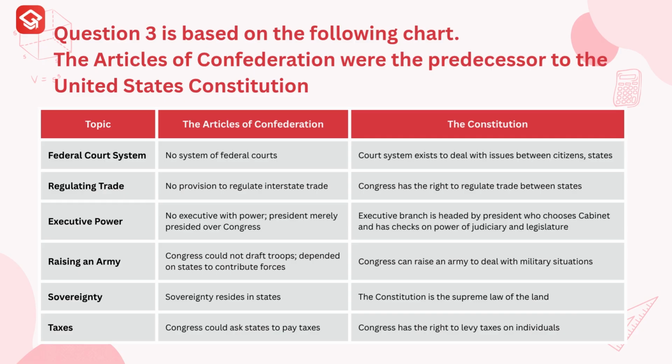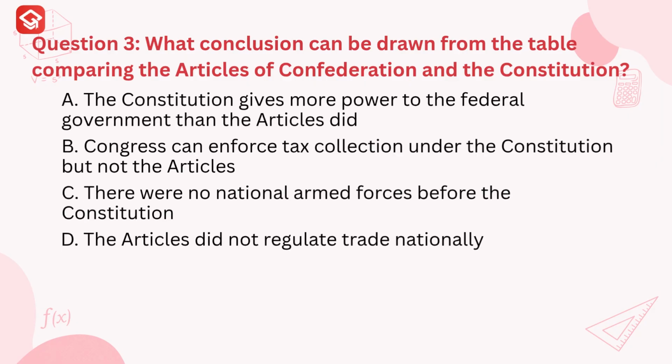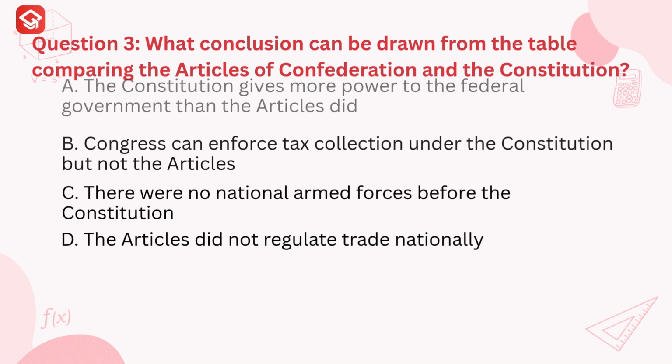Question 3 is based on the following chart. The Articles of Confederation were the predecessor to the United States Constitution. Question 3. What conclusion can be drawn from the table comparing the Articles of Confederation and the Constitution? A. The Constitution gives more power to the federal government than the Articles did. B. Congress can enforce tax collection under the Constitution but not the Articles. C. There were no national armed forces before the Constitution. D. The Articles did not regulate trade nationally.